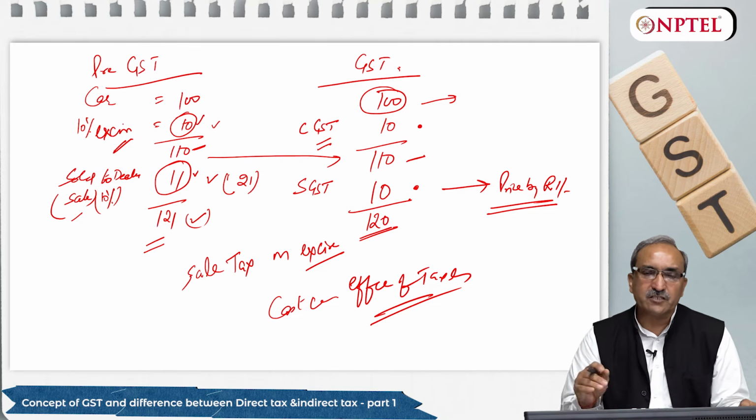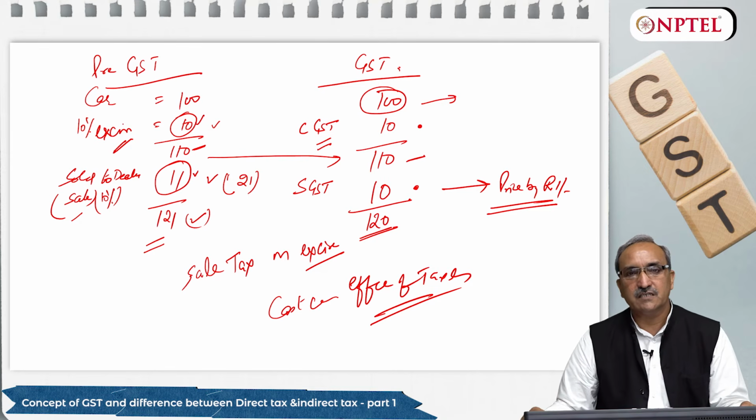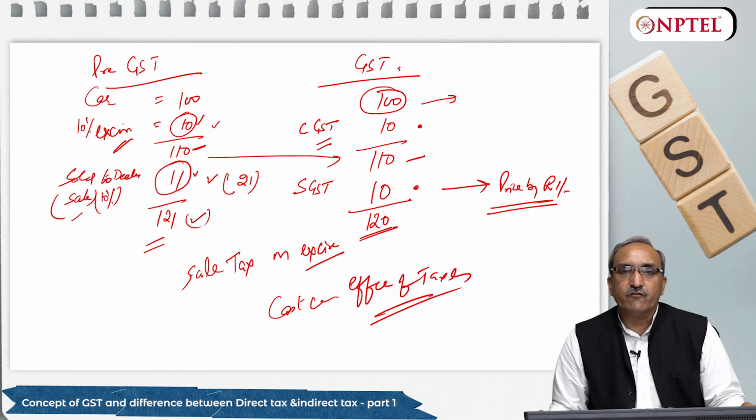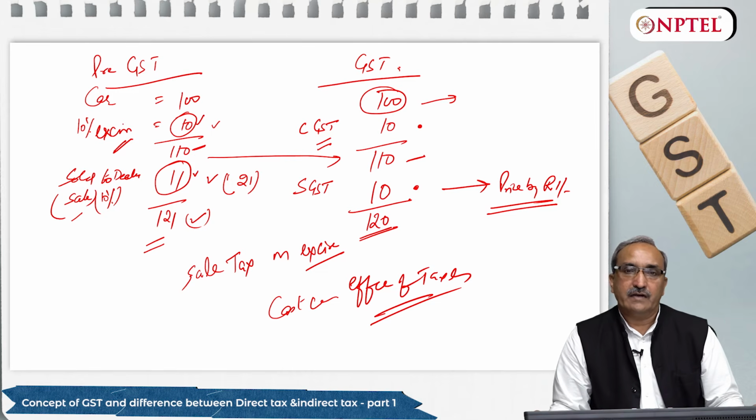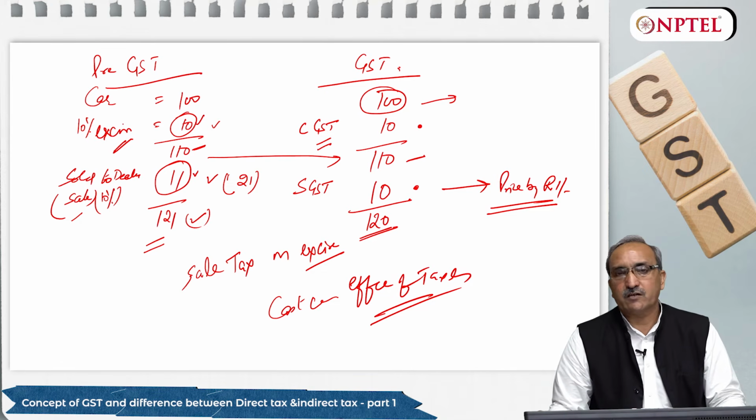So this is the major impact of GST, and we needed this mechanism. It will help the economy at large, because the same mechanism of calculation of price of any product or service will be used.